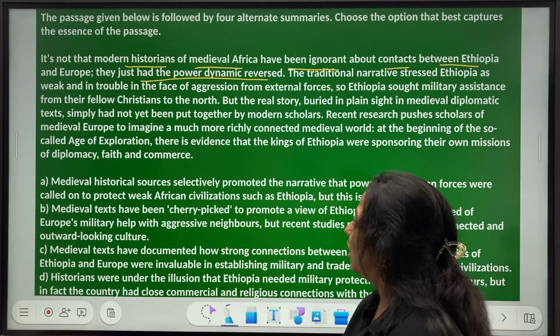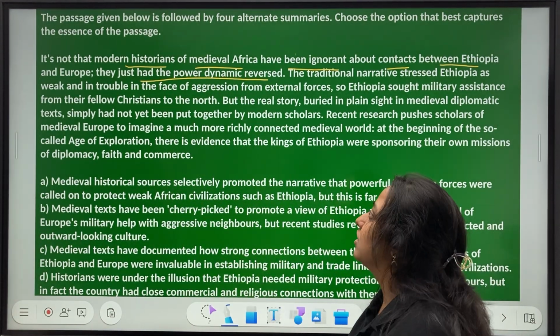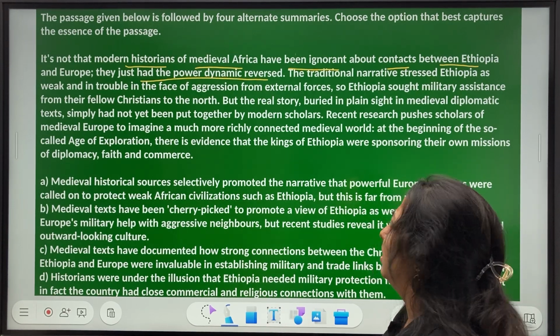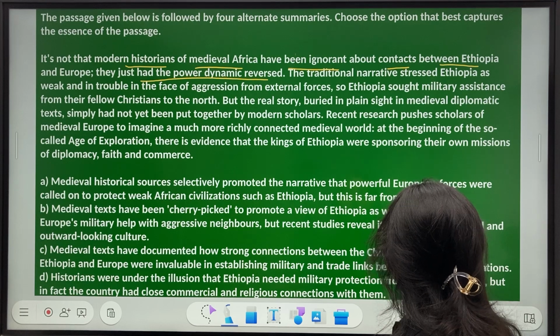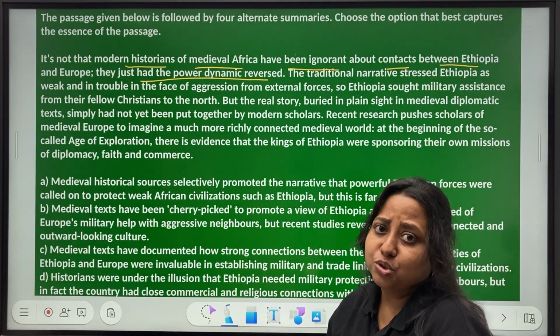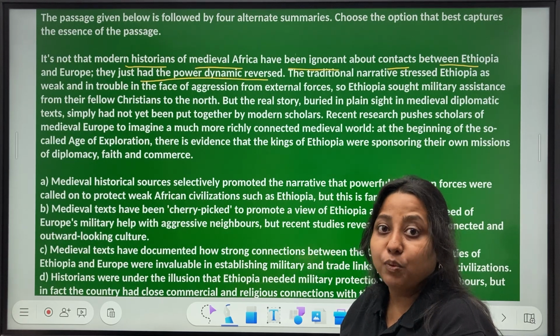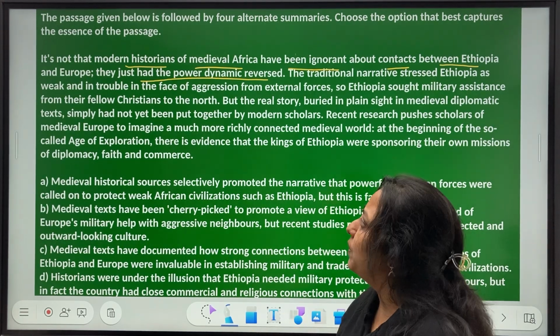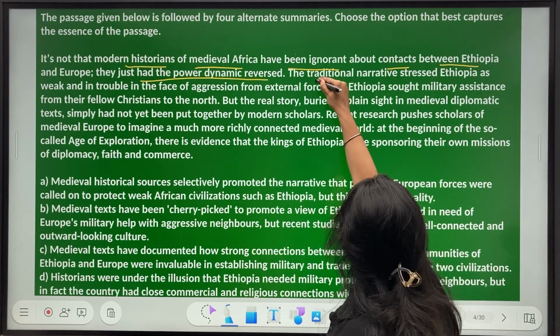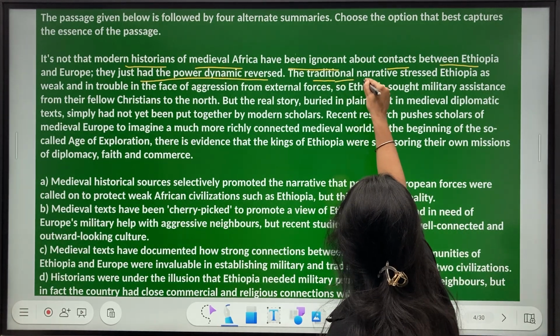Okay, so the first line starts with a kind of accusation, right. It's not like modern historians of medieval Africa did not know about the contacts or connections between Ethiopia and Europe. They just probably chose to ignore it or interpret it in a different way or narrate it in a different way, just had the power dynamic reversed. The traditional narrative, so what did they say? What is traditionally said?